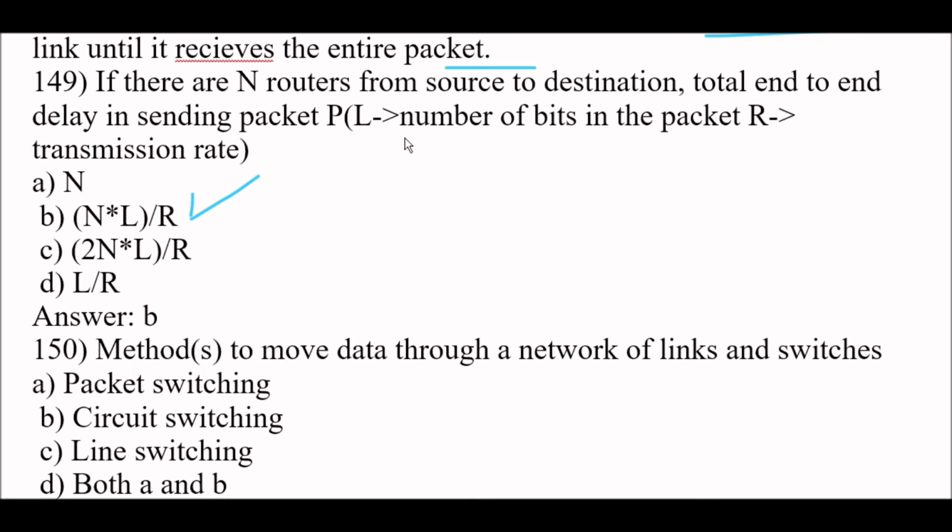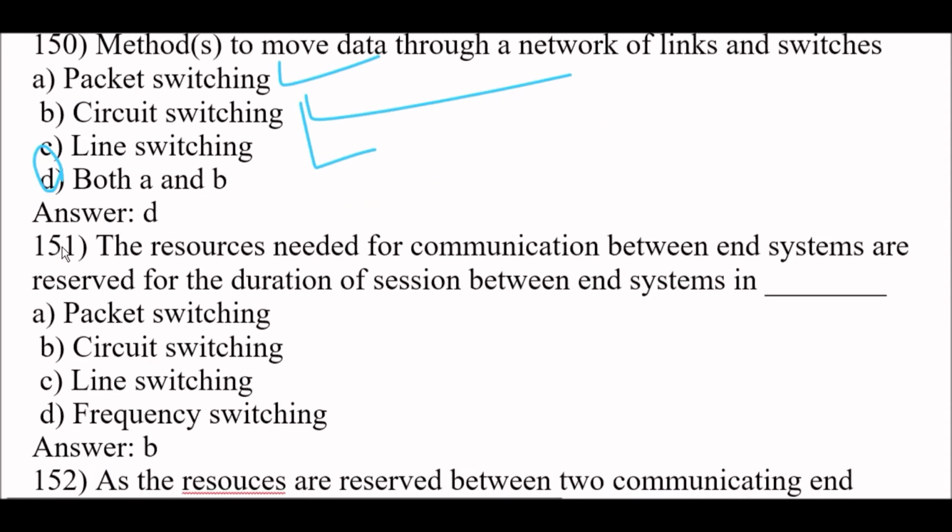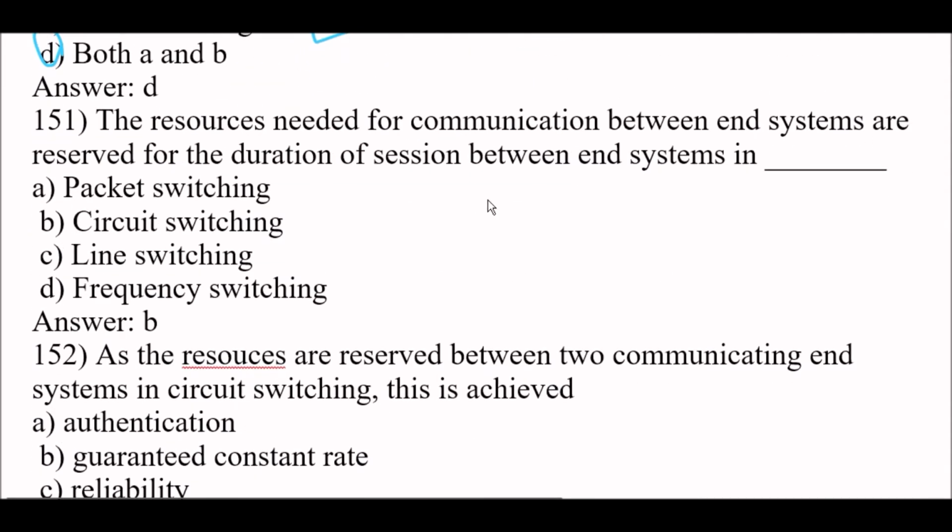Okay. Next question. Methods to move data through a network of links and switches. Option D, both A and B, because the methods to move data through a network of links and switches are packet switching and circuit switching. So the right answer here is option D. Next question. The resources needed for communication between end systems are reserved for the duration of the session between the end systems in option B, circuit switching.